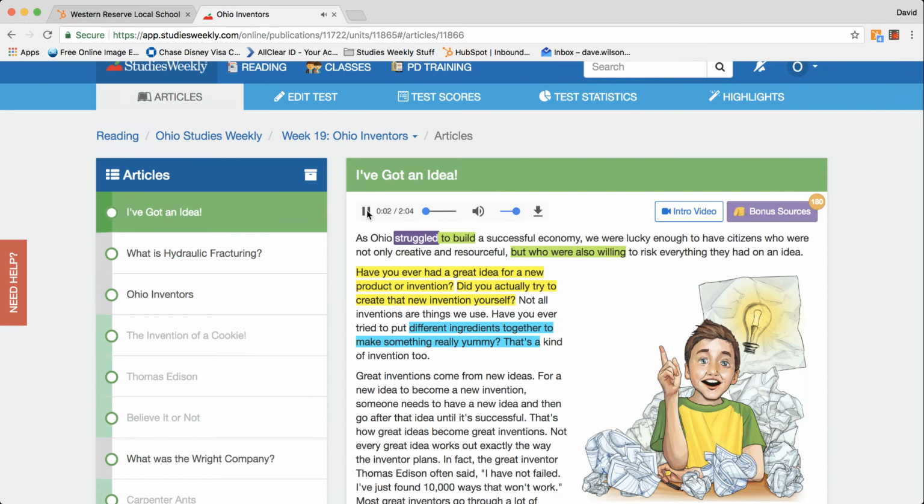As Ohio struggled to build a successful economy, we were lucky enough to have citizens who were not only creative and resourceful, but who were also willing to risk everything they had on an idea.